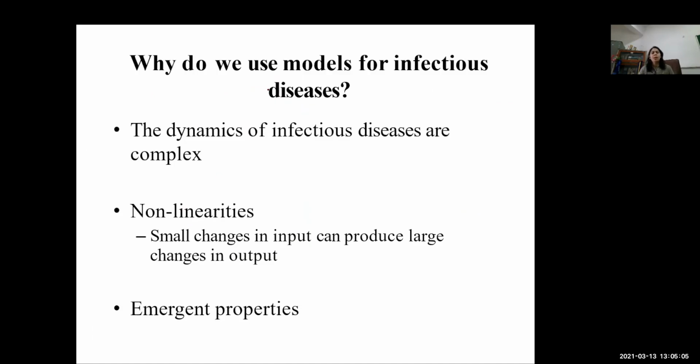Okay, so why do we use models for infectious disease? I have no need to explain all these things because we experienced this last year when there was a corona outbreak in November 19. At that time itself, many epidemiologists predicted how much of the population would be affected because of corona. I was surprised that a study was published in December 19 which claimed that overall 4 lakh people would die because of corona.